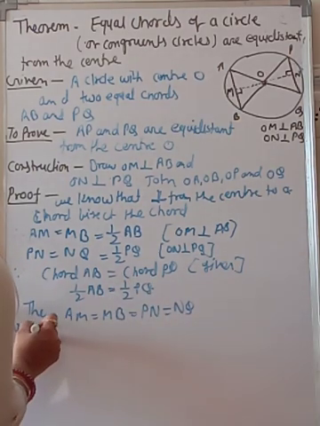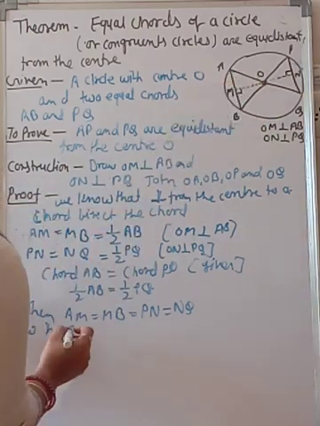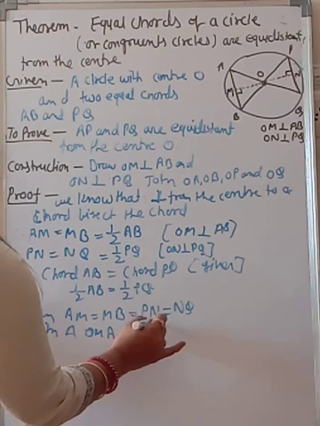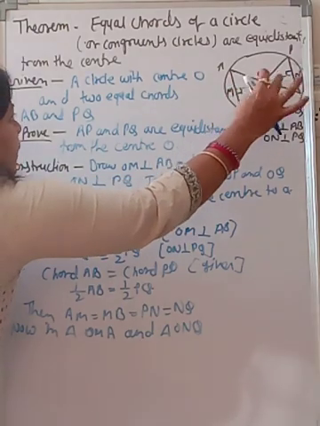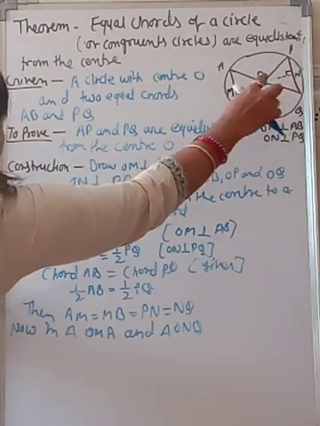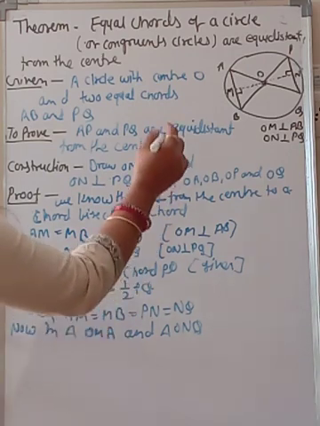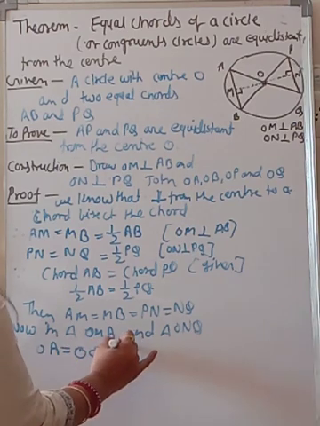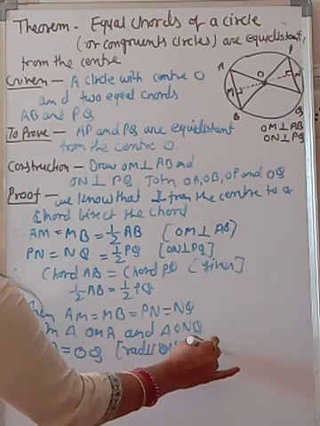Now in the triangle OMA and the triangle ONQ, in both triangles, first you have to write down OA equal to OQ, because they are the radii of the same circle.